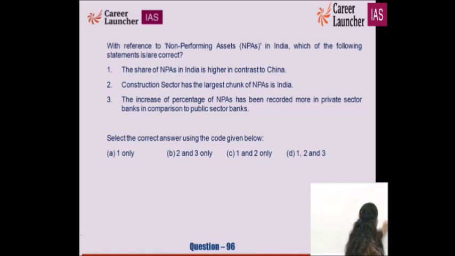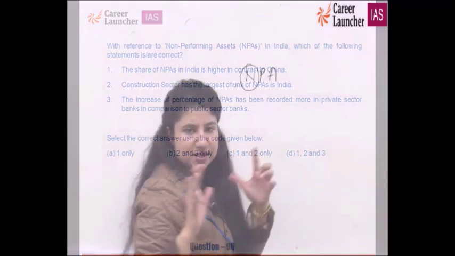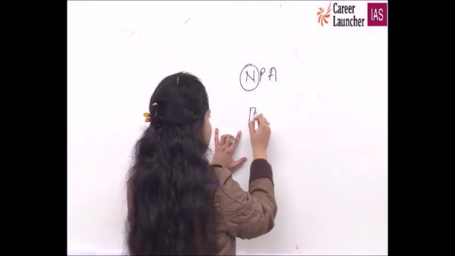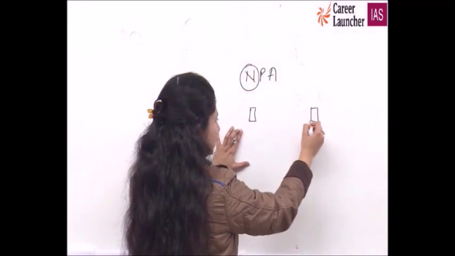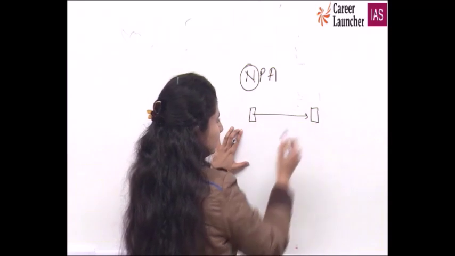What is NPA? NPA is basically an asset which is not working, a non-performing asset. NPA is an asset which is not performing. Understand it in this manner. I am one person. This is one person. I gave this person a loan.